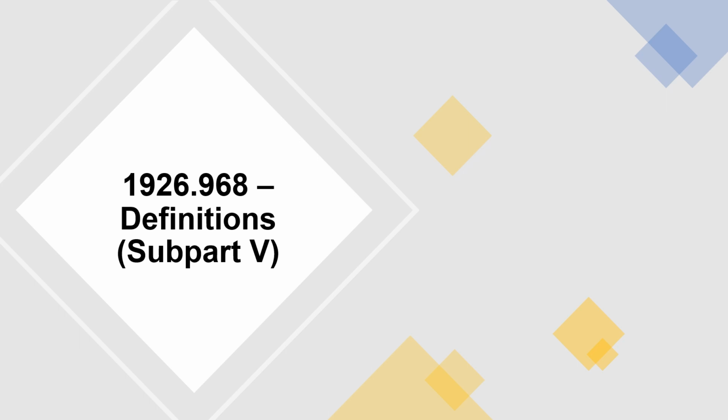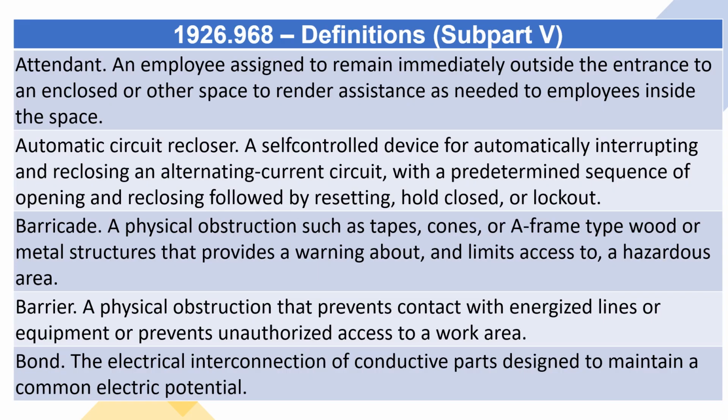1926.968 Definitions, Subpart V. Attendant. An employee assigned to remain immediately outside the entrance to an enclosed or other space to render assistance as needed to employees inside the space. Automatic circuit recloser. A self-controlled device for automatically interrupting and reclosing an alternating current circuit, with a predetermined sequence of opening and reclosing followed by resetting, hold closed, or lockout.